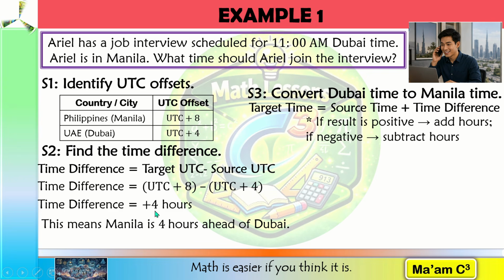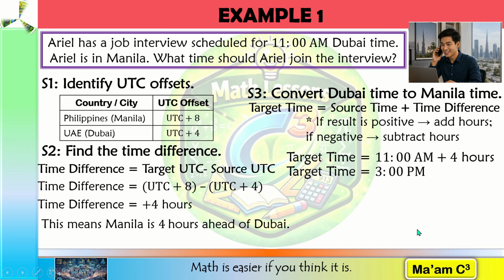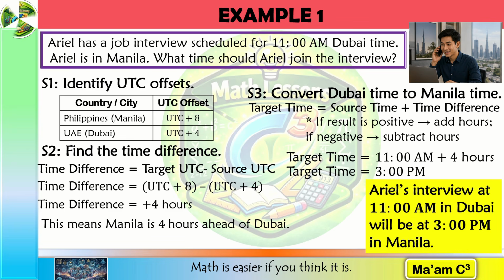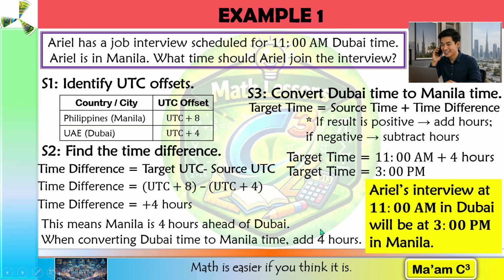Since this is positive, we're going to add 4 to 11 o'clock a.m. And 11 o'clock a.m. plus 4 hours is 3 o'clock p.m. Therefore, Ariel should join the interview at 3 o'clock p.m. Manila time. So when converting Dubai time to Manila time, just add 4 hours. Notice that we converted the source location, Dubai, to the target location, Manila.